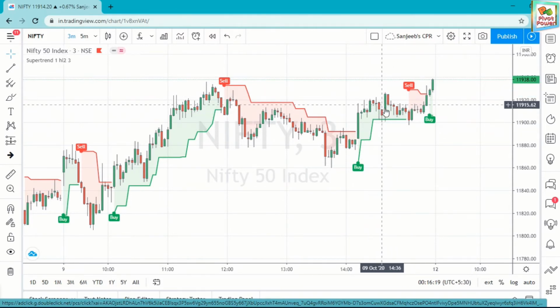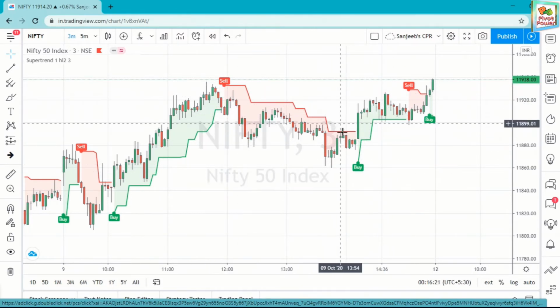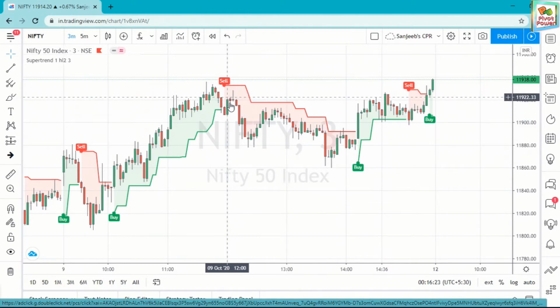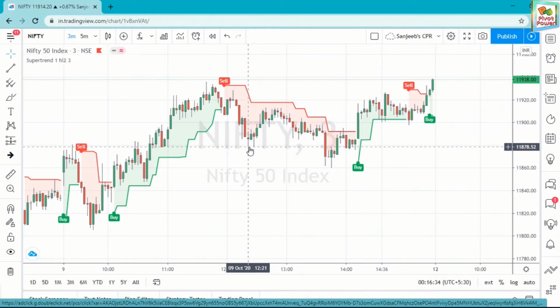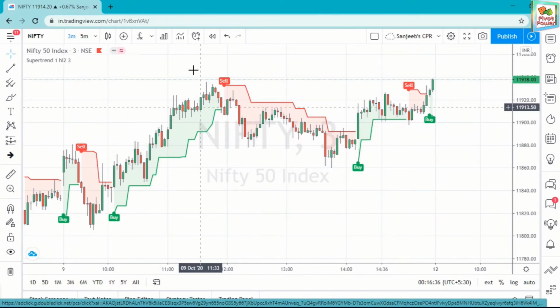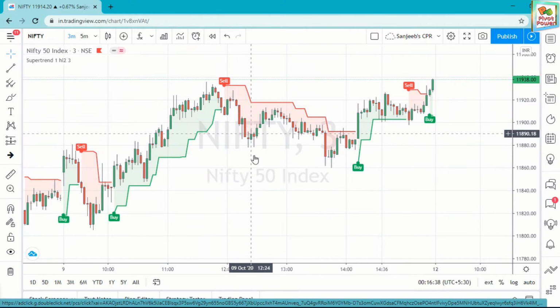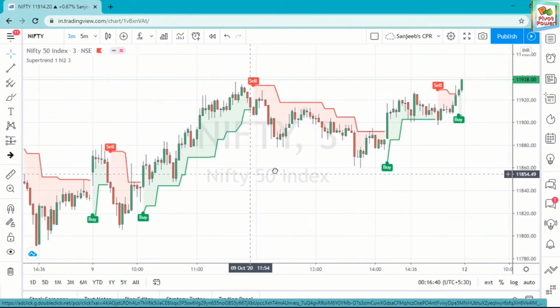It is a 30-minute trade. You can exit within 30 minutes. If your sell entry is here, then in 18 minutes you have to exit immediately. This is scalping trading.